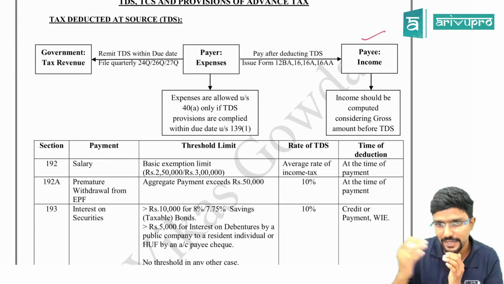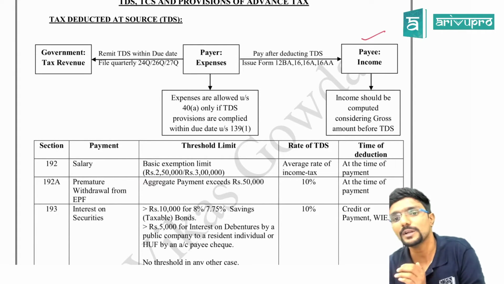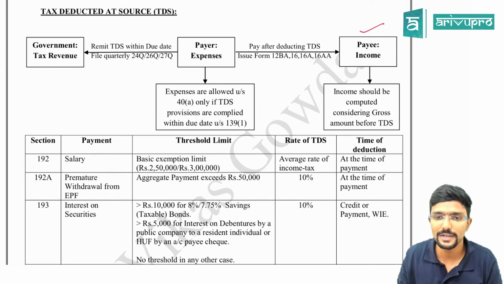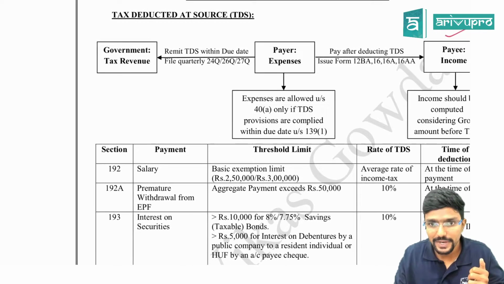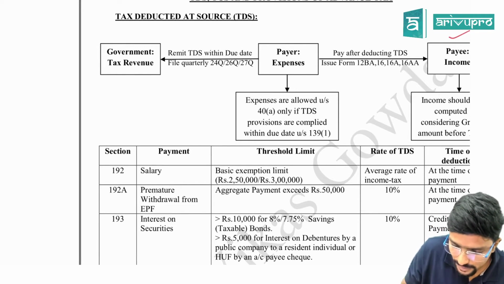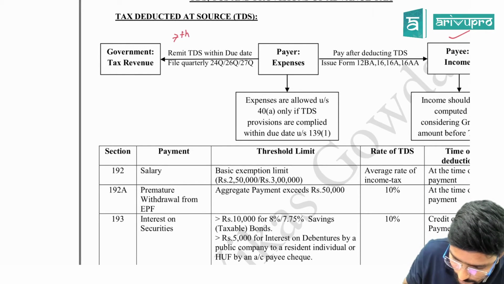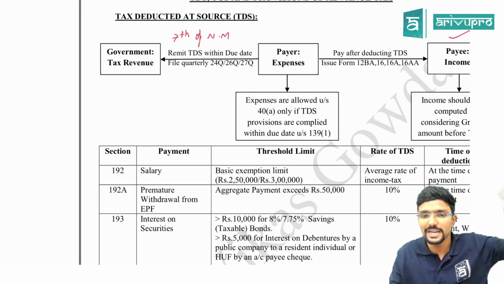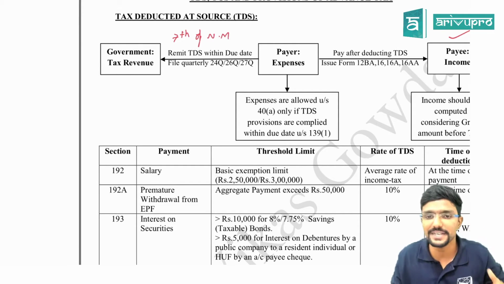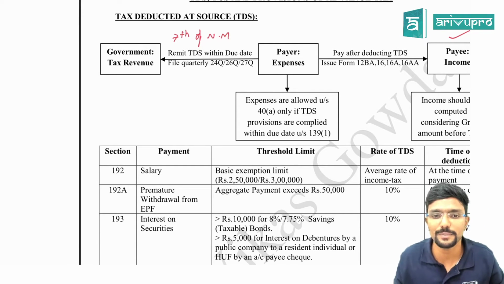After deducting TDS, whatever is remaining, that amount the payee will receive. Agree? And after deducting TDS, the payer should remit it to the government within, normally the due date is 7th of next month, guys. He has to remit it to the government by the 7th of next month. He cannot keep that amount. If he is delaying, he has to pay interest, 1% or 1.5% depending upon the case.